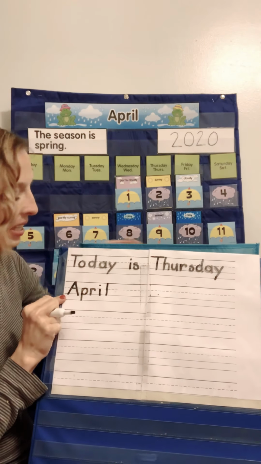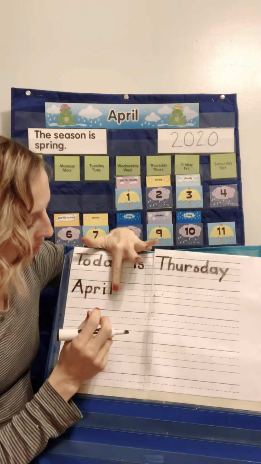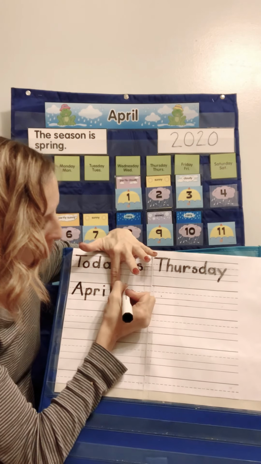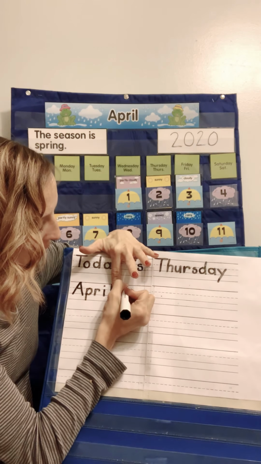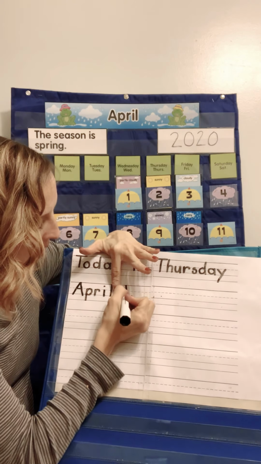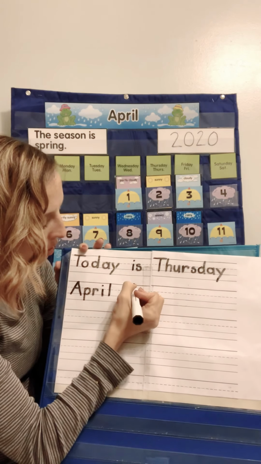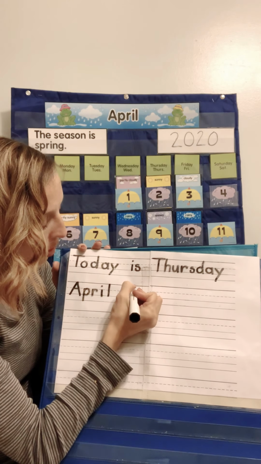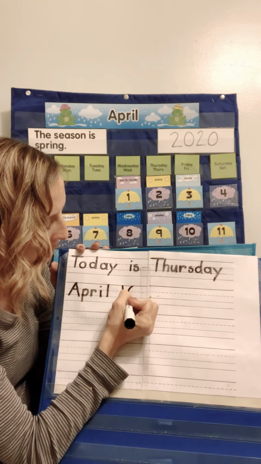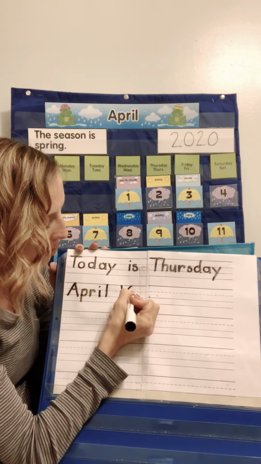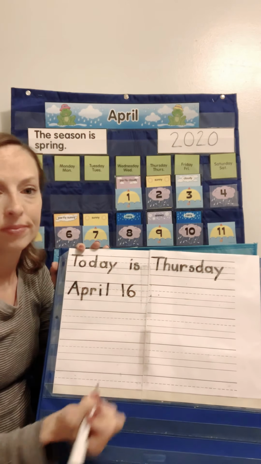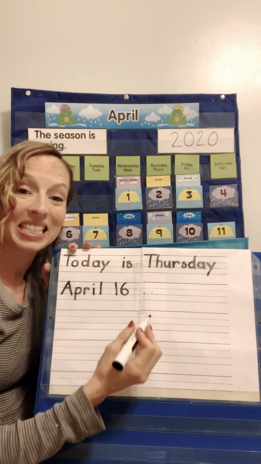There you go, it's the 16th. So we're going to put that finger spacer right back in. We're going to do a 1, which is very similar to a lowercase L in this skyline down to the grass line. And then for our 6, we're going to go skyline down to the grass line, around to the airplane line. And that's now the number 16.